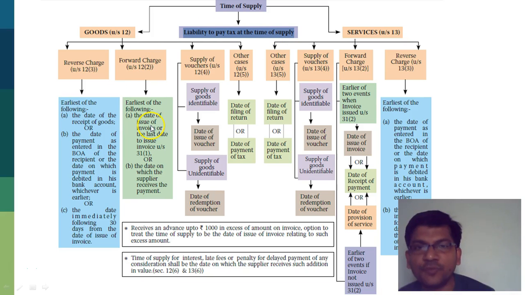For forward charge, it's going to be the date of issue of invoice, or the last day of issue of invoice under section 31(1), or the date on which the supplier receives the payment, earlier of 3. For services, again reverse charge, more or less the same rules, and for services under forward charge, again almost the same. It's just goods get replaced by service. So it's the earlier of the two events when the invoice is issued, or the date when I am receiving the payment, or the date I am providing the service. And then there are exceptions such as vouchers, what is going to happen, and so forth, the other cases.